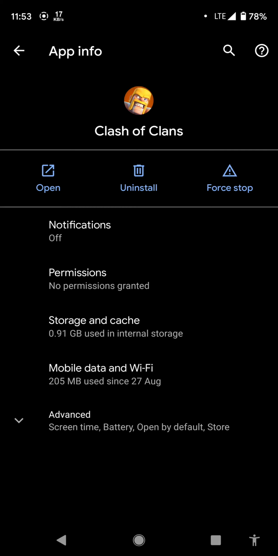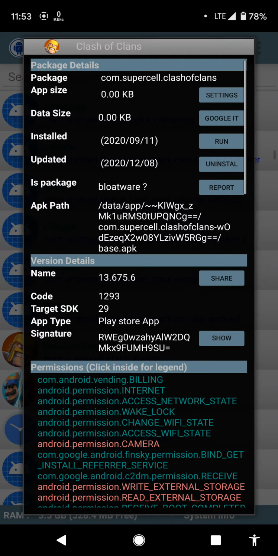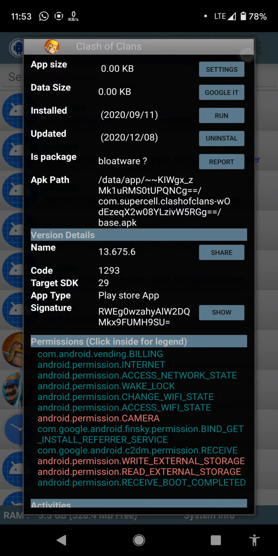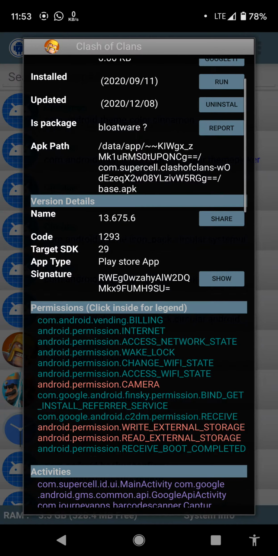We can also report it. This version is 13.675.6, and it is also available on the Play Store.